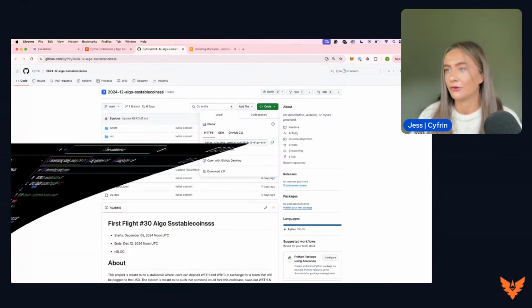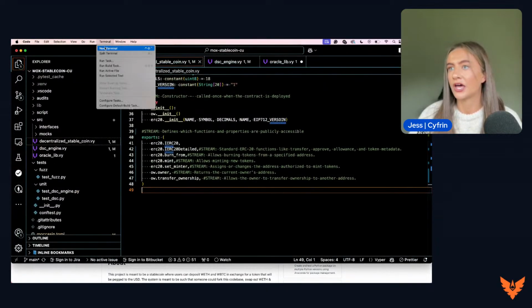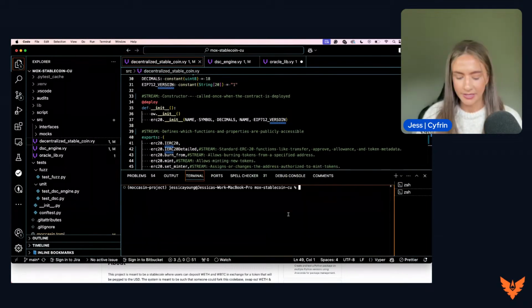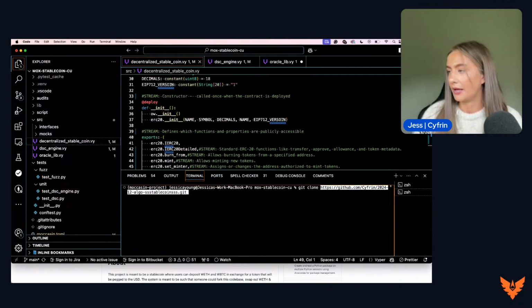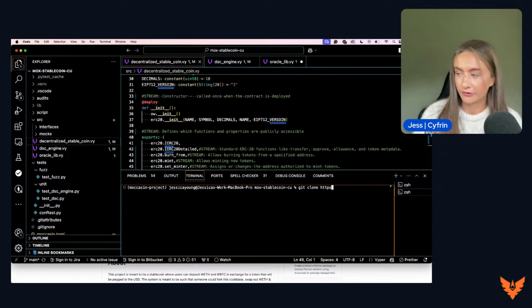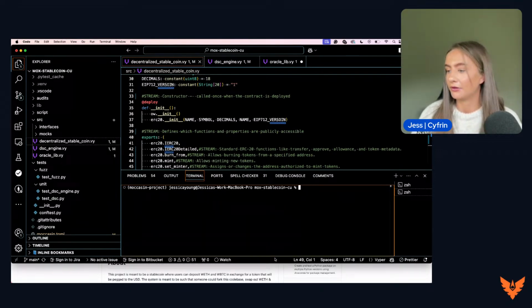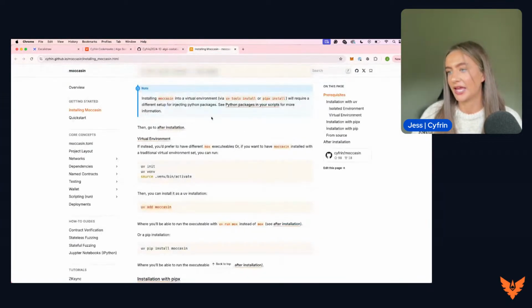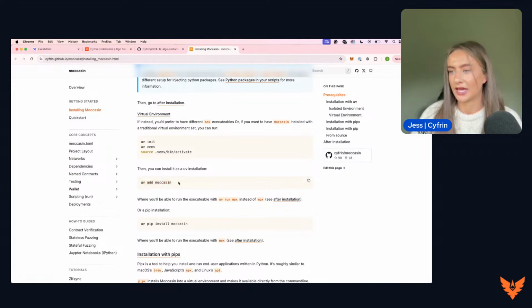We're heading over to VS Code. We're opening a new terminal. We are going to do git clone and paste in the link here. I'm not going to do this because I've already cloned the repo and we've already got it set up. But following the installation documentation here, to install Moccasin, you just need to do UV add Moccasin.